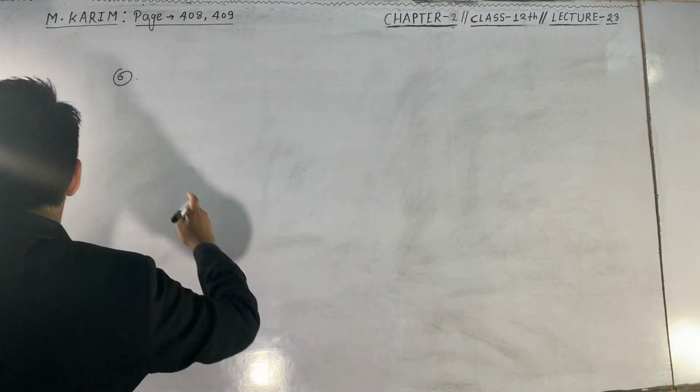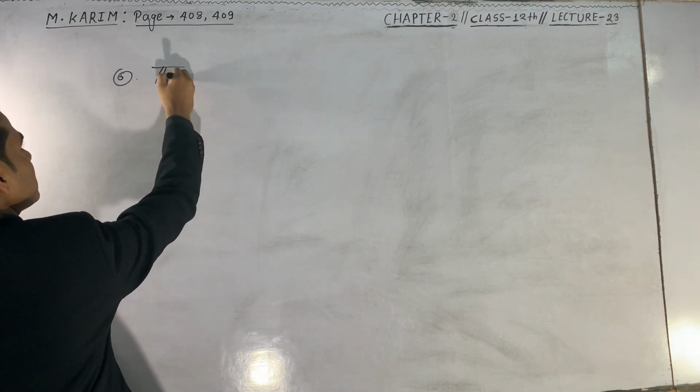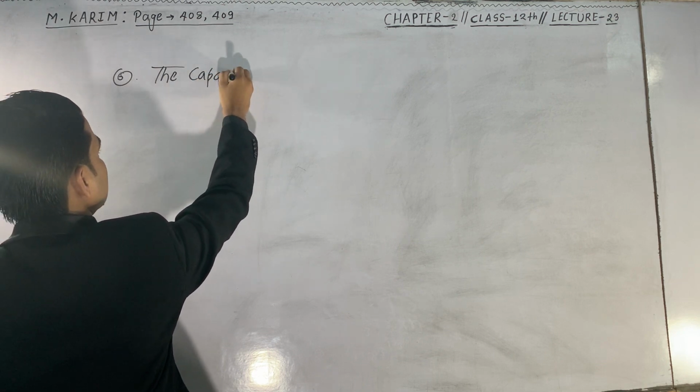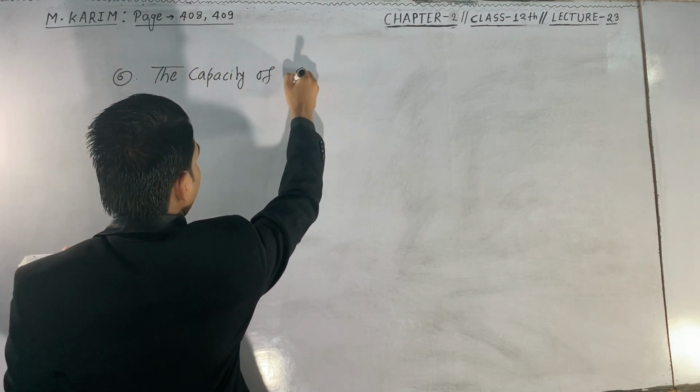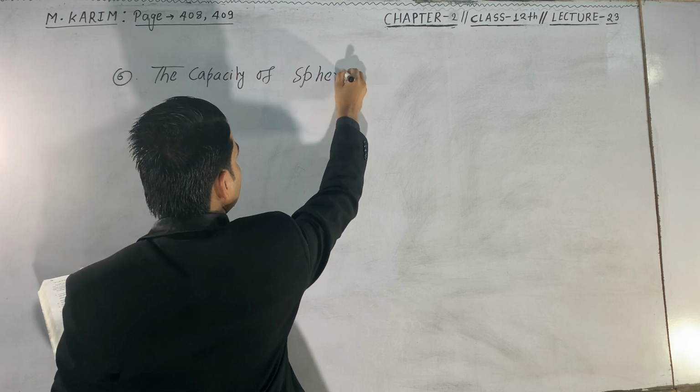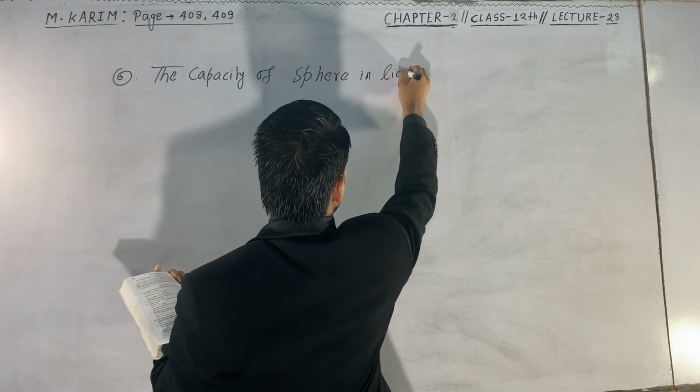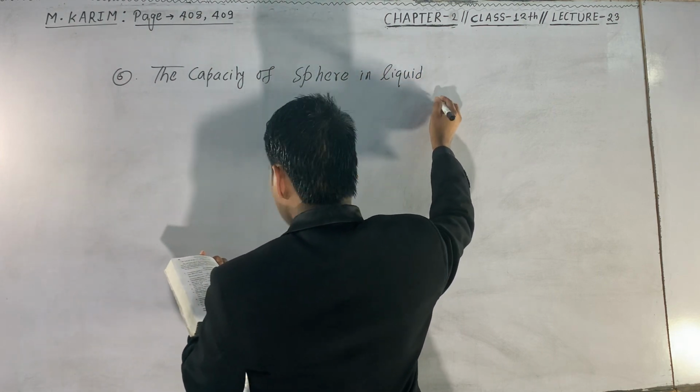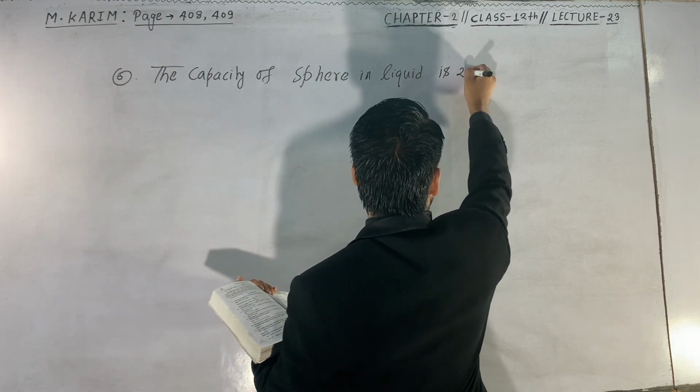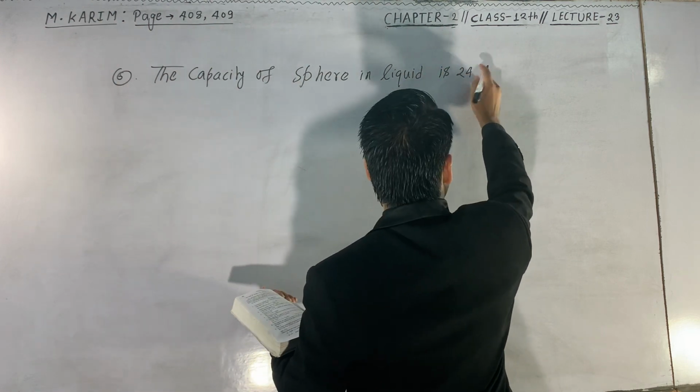The capacity of a sphere in liquid is 24 millifarad.